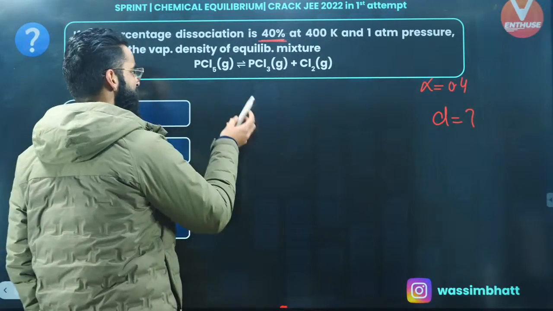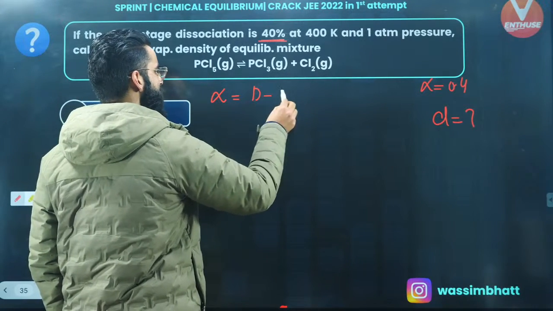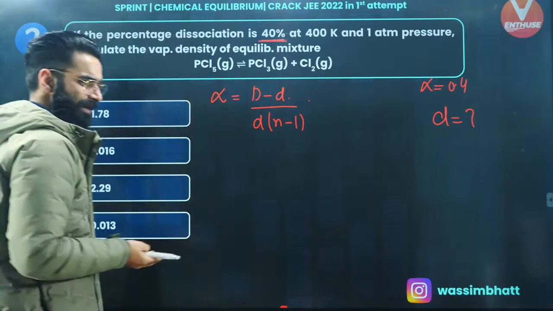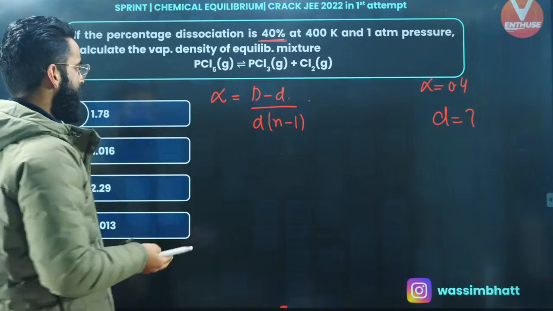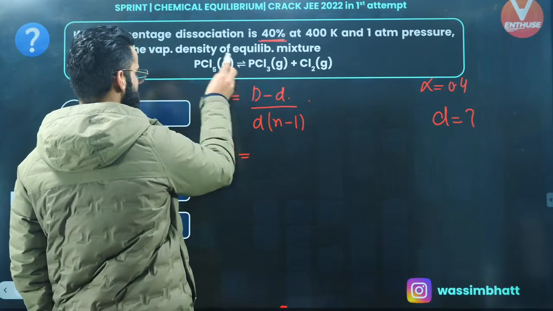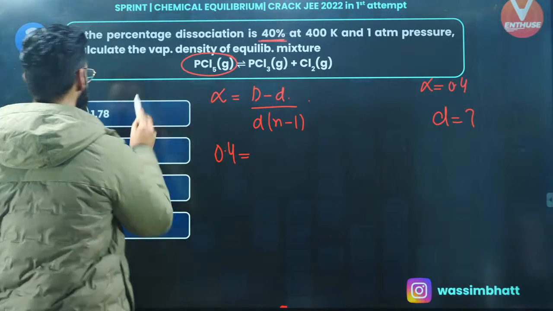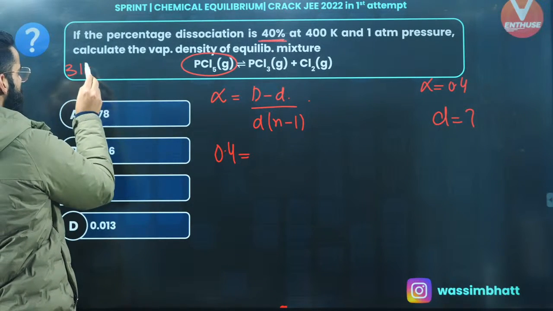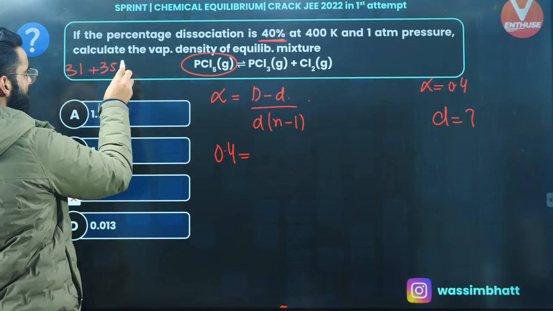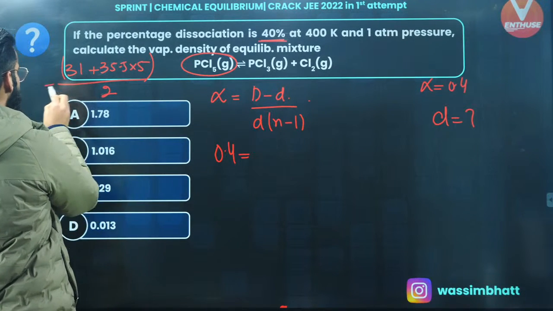Well, as per the vapor density measurement, this is again the case of dissociation, and alpha is going to be simply capital D minus small d divided by small d multiplied by n minus 1. It's a very simple and basic question, guys. Formula based question, right? See, alpha value already I got to know as 0.4. Capital D is basically going to be the molar mass of reactant divided by 2, the theoretical vapor density. What is the molar mass of this reactant? See, phosphorus is having 31, chlorine will be having 35.5 multiplied by 5, right? This is the molar mass of reactant divided by 2, which is going to give you the value of capital D.